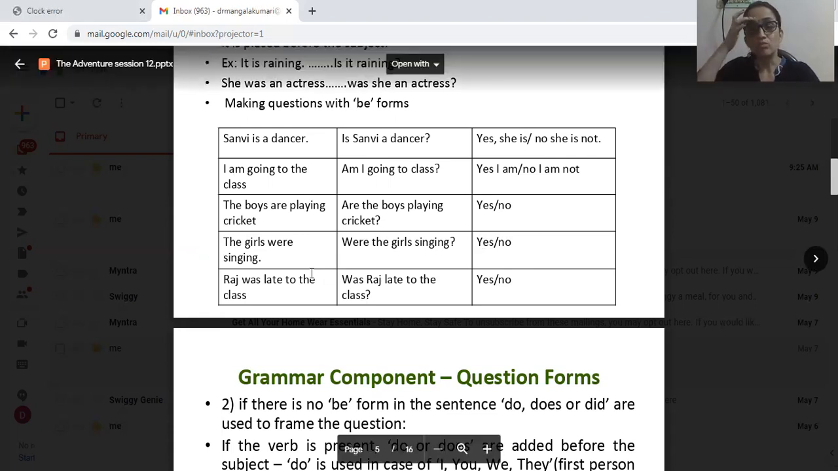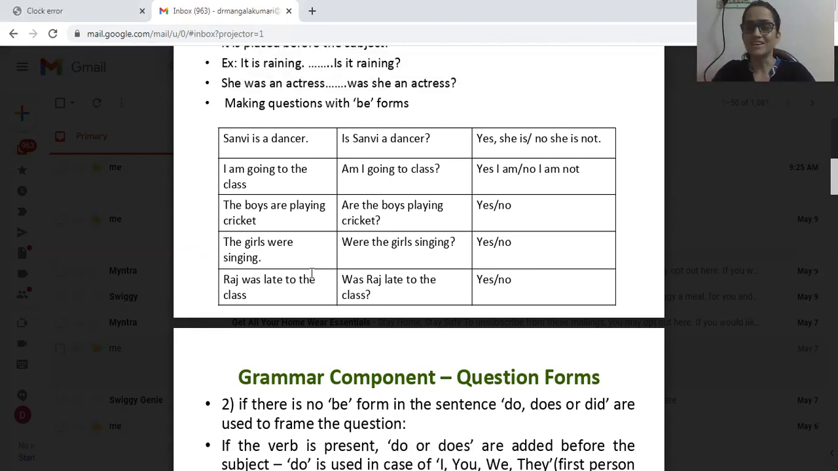Let us see with were. The girls were singing. This is a sentence. How to change it into a yes or no question? Were the girls singing? The girls were becomes were the girls. If you change the order and use a question mark at the end, it becomes a yes or no question. The answer will be either yes or no. Let us see with was. Raj was late to the class. Here the subject is Raj. Was is the main verb. So change the order.